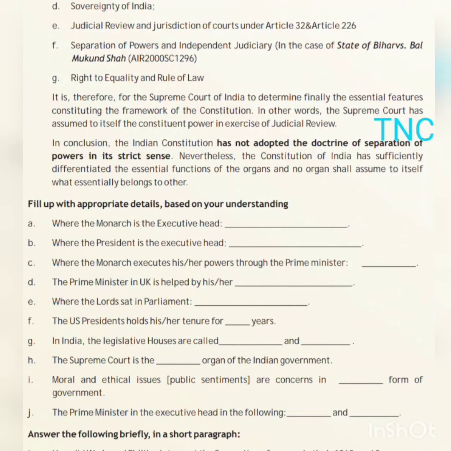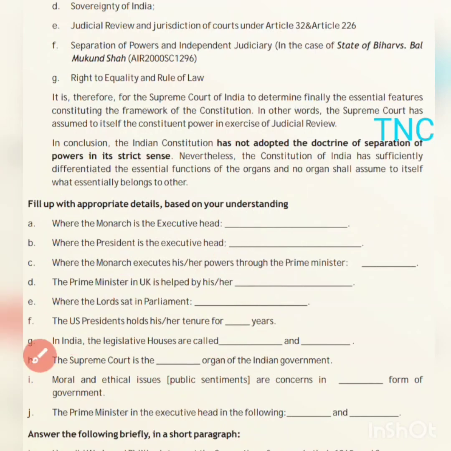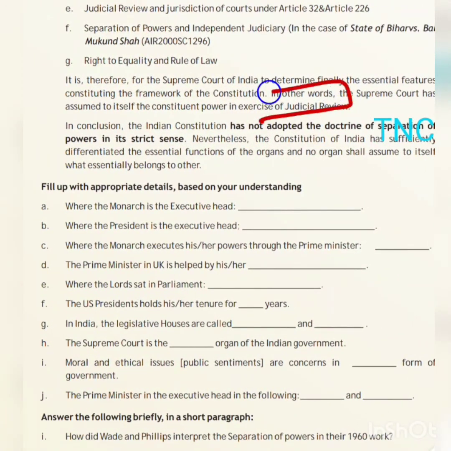In other words, the Supreme Court has assumed to itself the constituent power in exercise of judicial review, and obviously if a bill is processed and passed, it is then seen by the judiciary whether it is at par with the provisions of the Indian Constitution or not. It may be said that the court is undertaking a judicial review. Okay, because it is viewing it again. Review means to view it again.